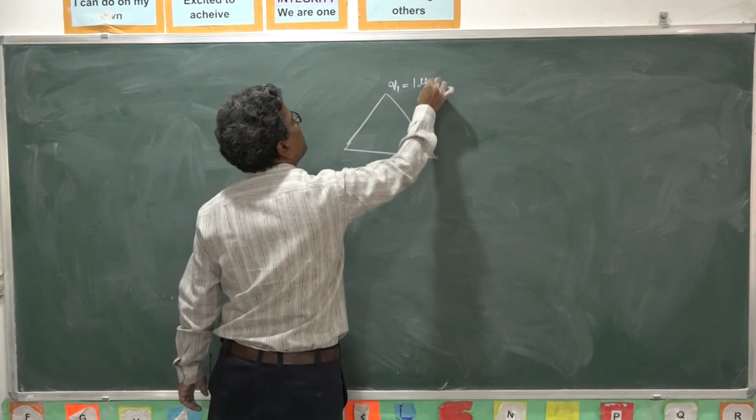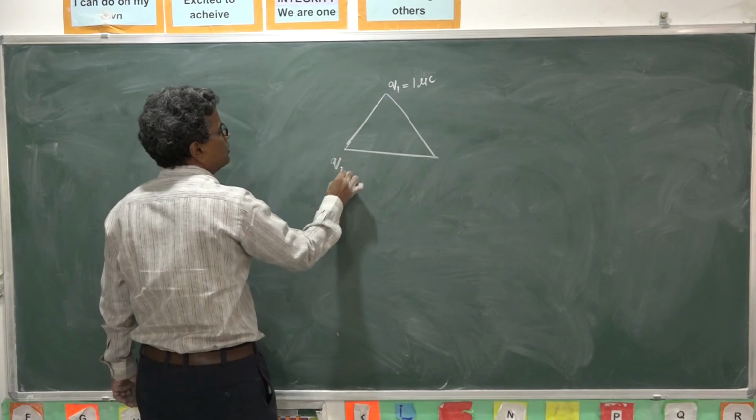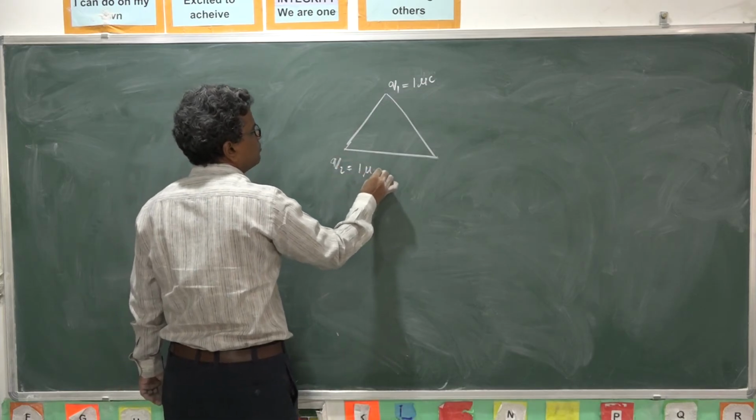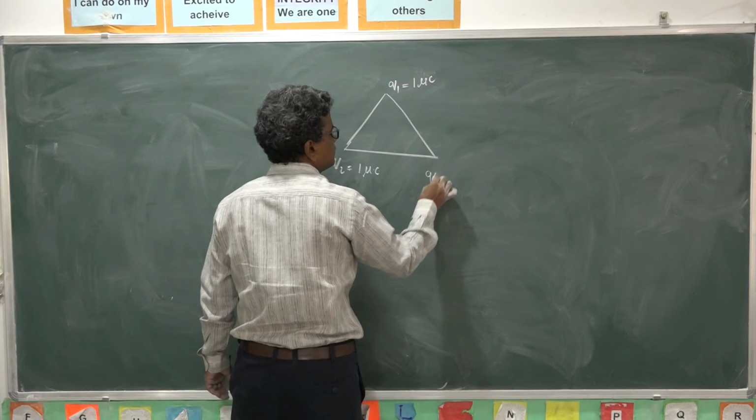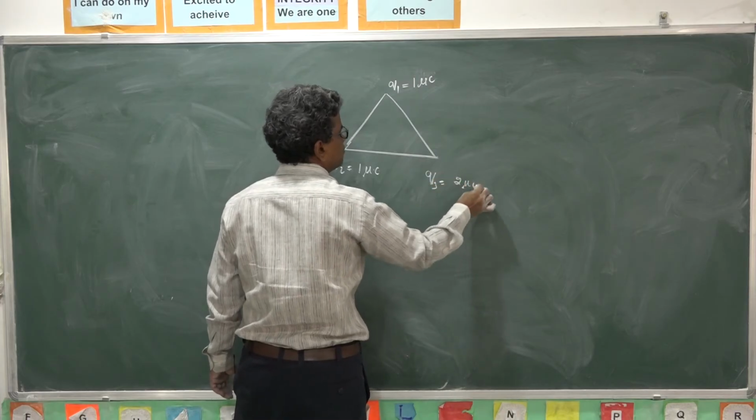Q1 is 1 microcoulomb, Q2 let it be 1 microcoulomb, Q3 let it be 2 microcoulomb.